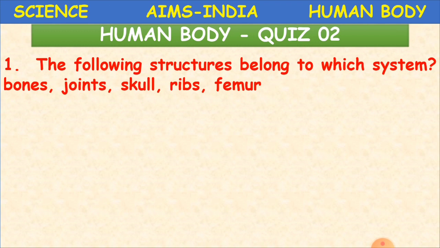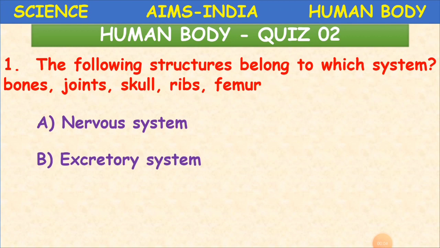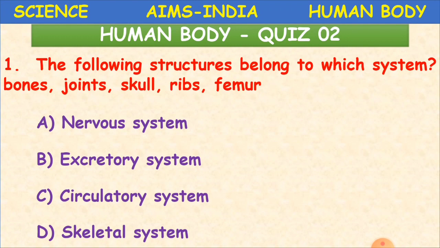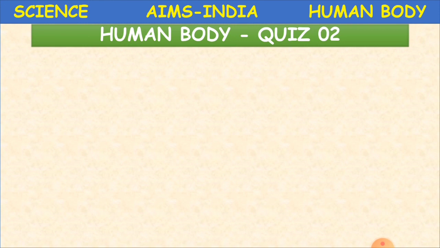The following structures belong to which system? Those are bones, joints, skull, ribs and femur. So the options here are A. Nervous system, B. Excretory system, C. Circulatory system and D. Skeletal system. Where do we have all these, children? Yes, it is our skeletal system. Okay, they all belong to skeletal system. Clear children? Now we'll go to the second question.